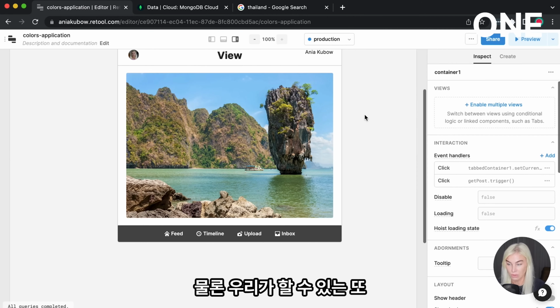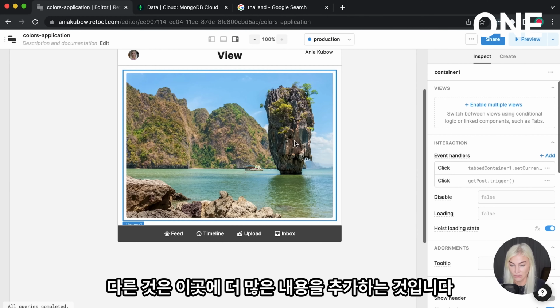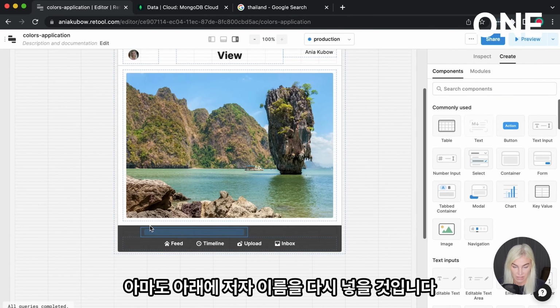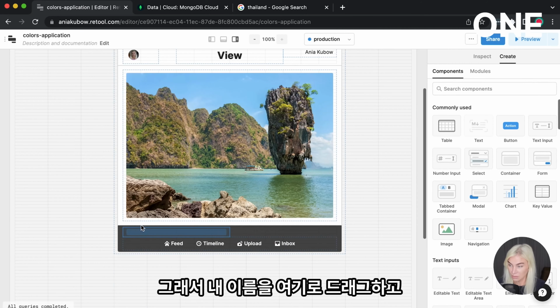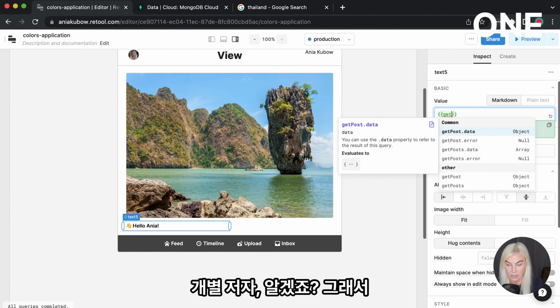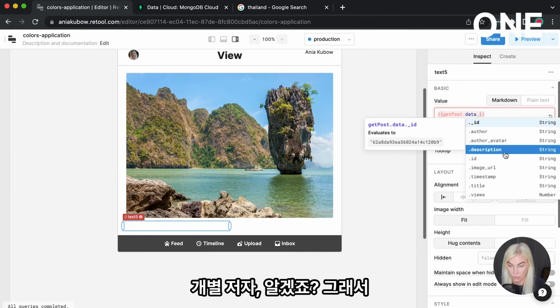Another thing we can do, of course, is add more stuff to this. So let's create, I'm going to maybe put in the author name again at the bottom. So just drag in my name right here. And then get rid of this and get post data individual author.